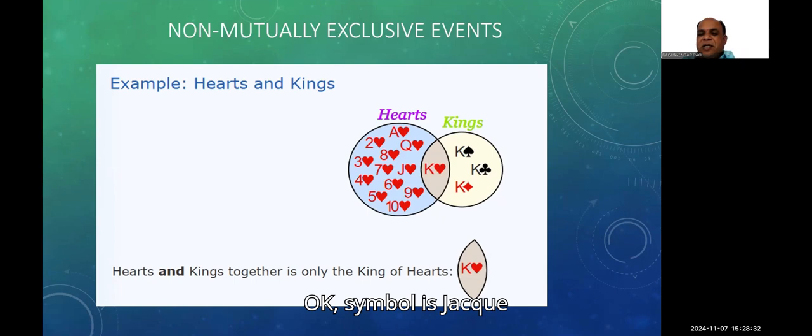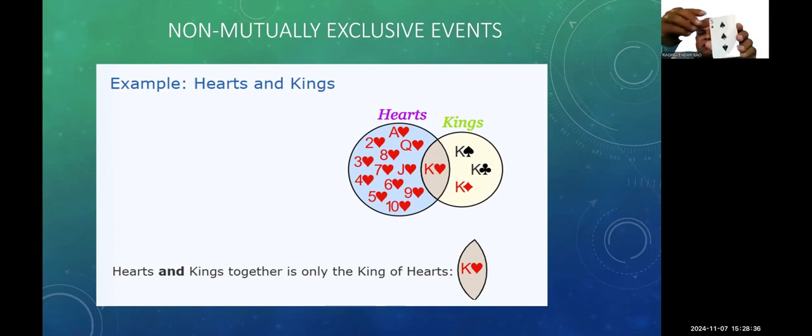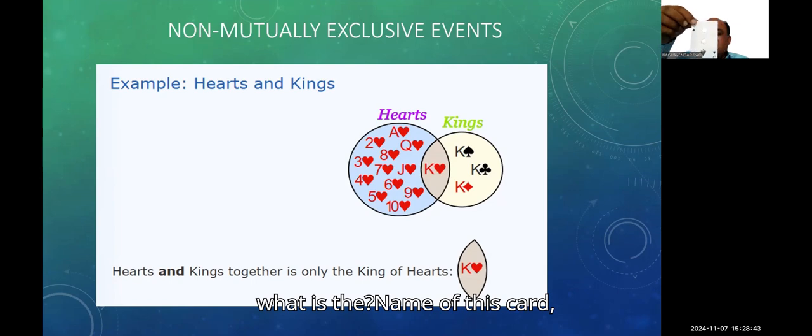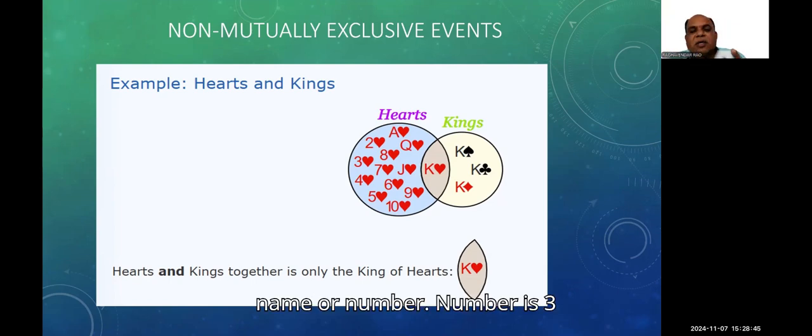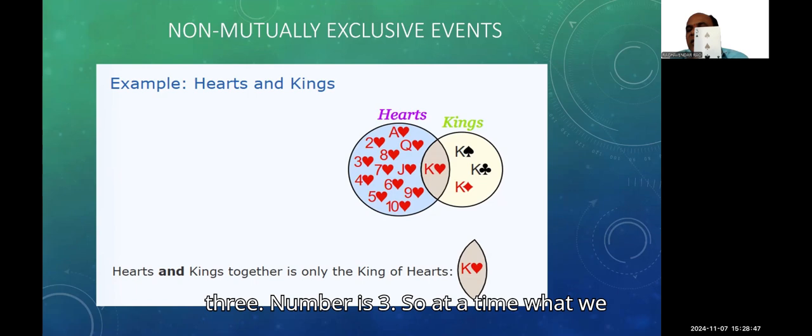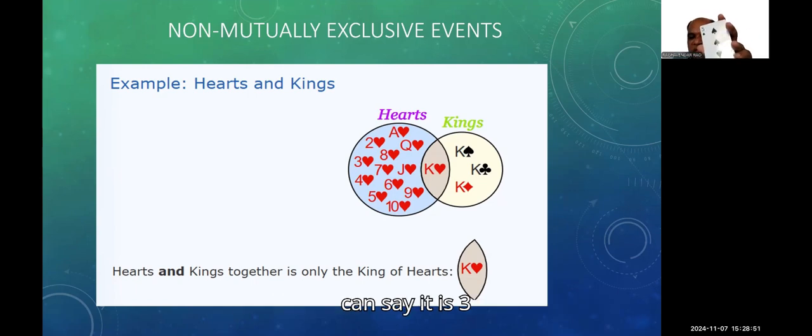The color is black. And what is the number of this card? Number is 3. So at a time, what can we say? It is a 3, black color, jack.